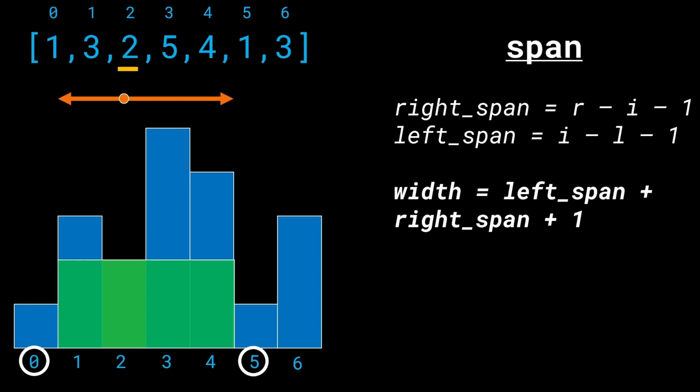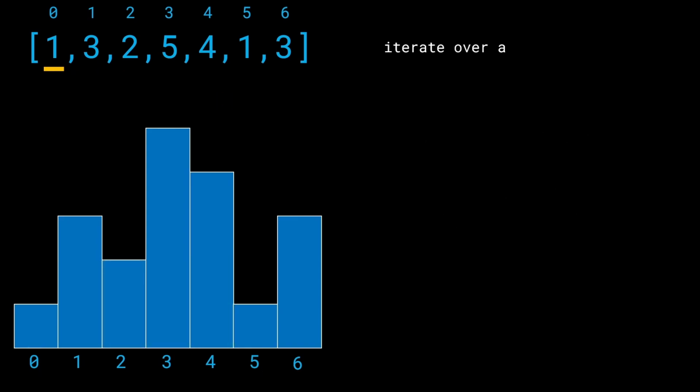So 2 plus 1, which is 4. And that sort of makes sense now, right? So now I want to ask the question, how can we figure out a solution to this problem using this kind of span approach? What we are going to do is we're going to iterate over A.